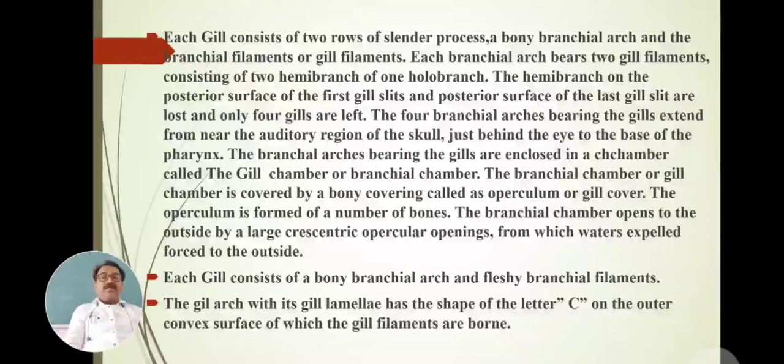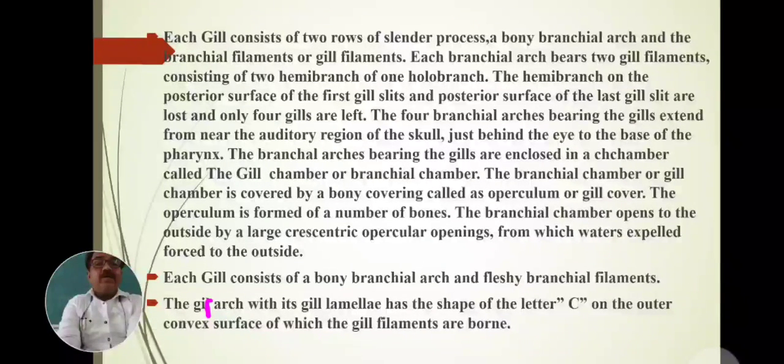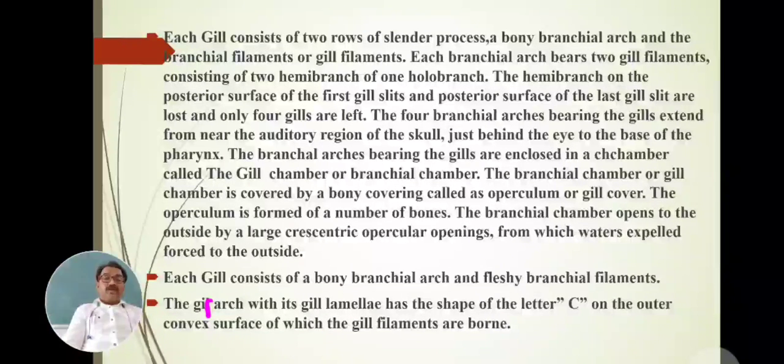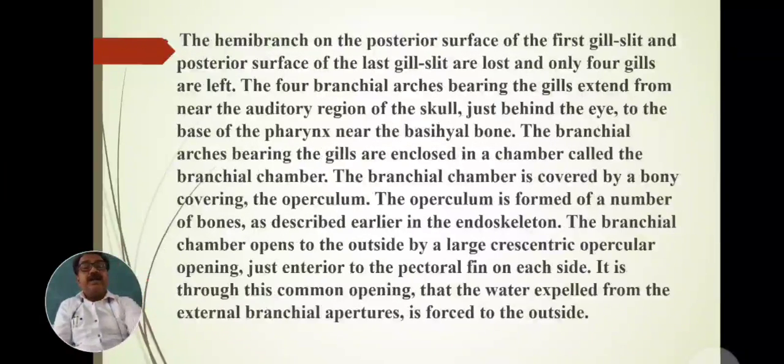The gill arch with its gill lamellae has the shape of the letter C. What is the shape of the gill arch? The gill arch with its gill lamellae has the shape of the letter C, on the outer convex surface of which the gill filaments are borne. On the gill arch, the gill filaments are formed and developed.